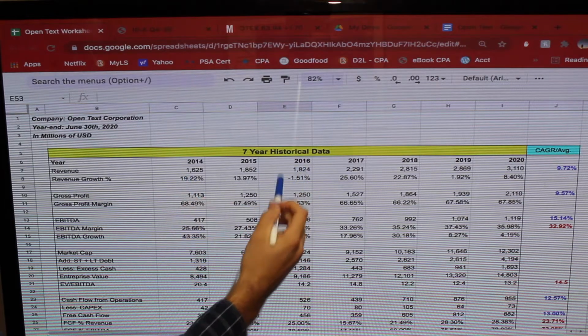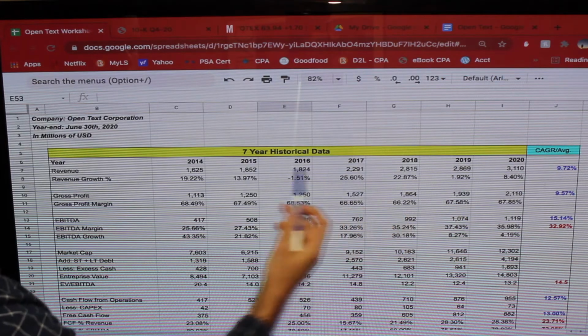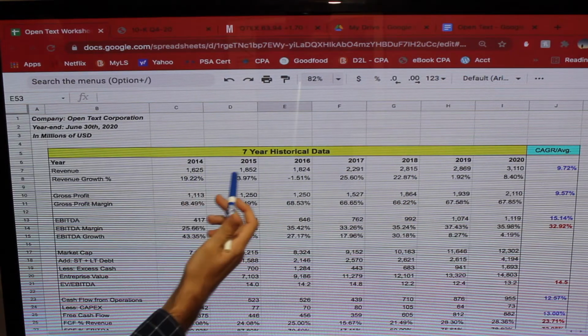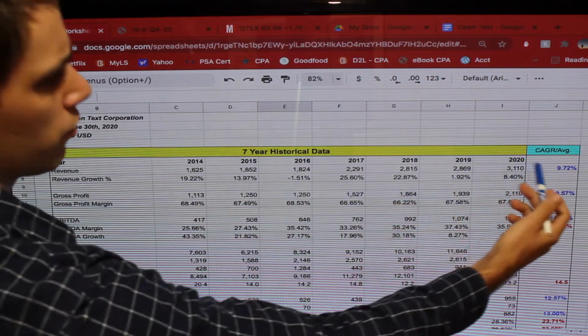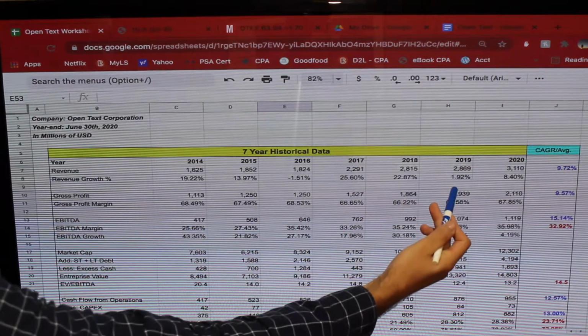So it was down this year here very slightly, and it didn't increase much here. But then we do have certain periods here where it does grow quite a bit. We have double-digit growth rates here. So overall, just under 10% annual growth rate, which is a good sign to see. You obviously want to be investing in companies that have this type of top-line growth.